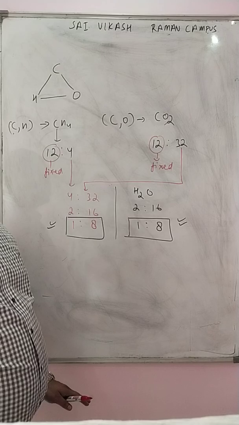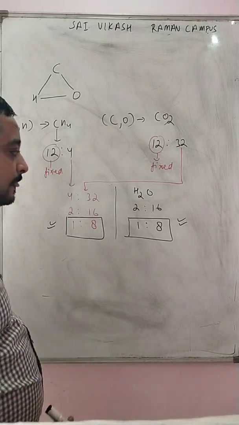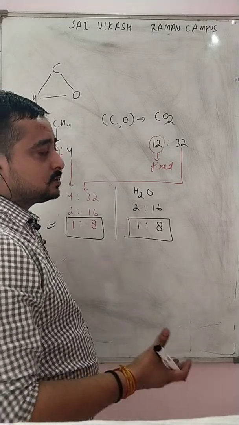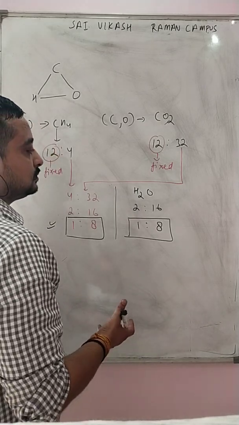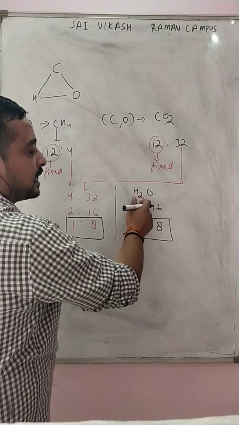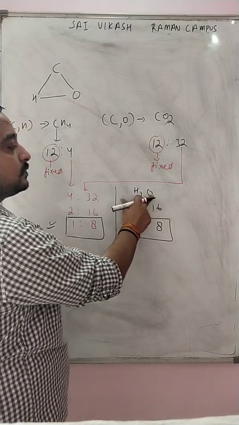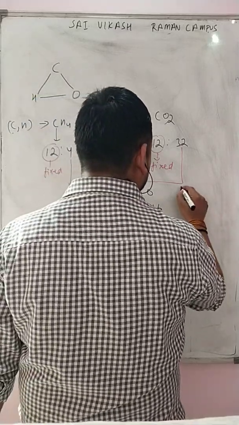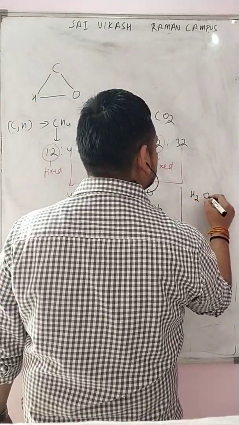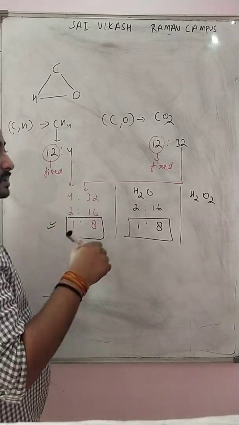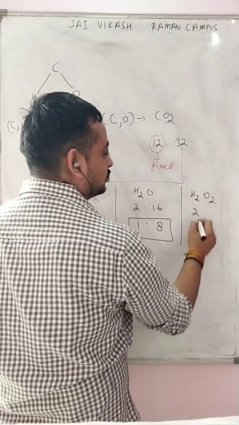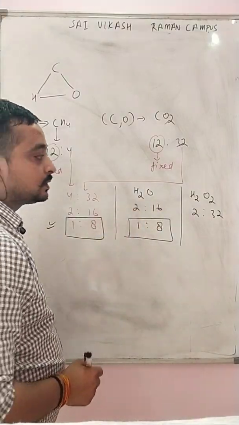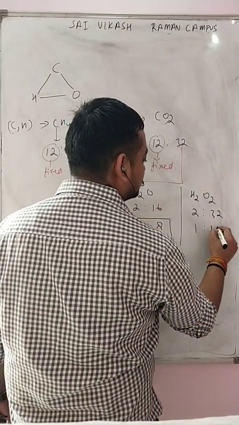Are you getting me? It's very simple. A few of you can also say that hydrogen and oxygen do not only combine to form H2O. Sometimes it forms H2O2 also, as we had already seen H2O. Let us check this out. It is 2, it is 32. 2:32. Let us again check, 1:16.